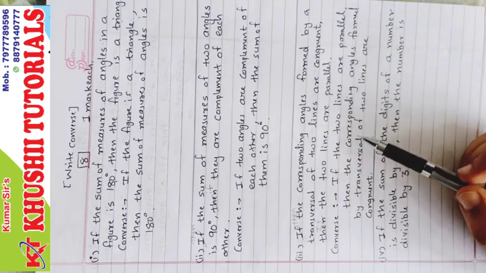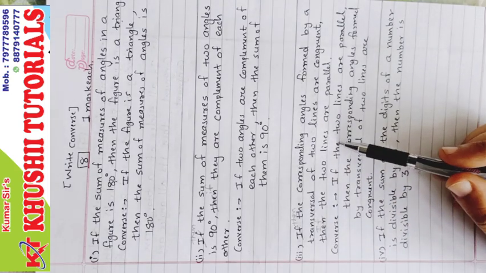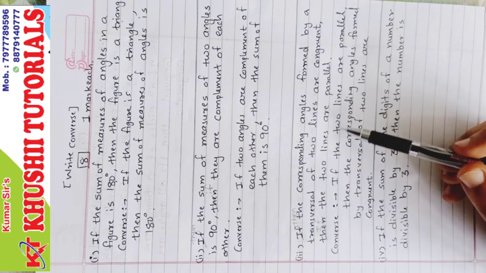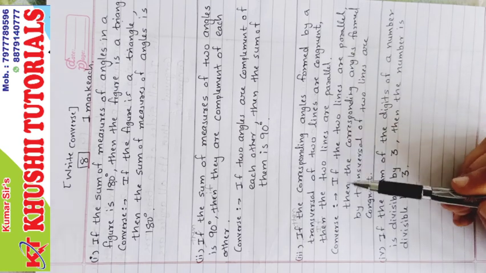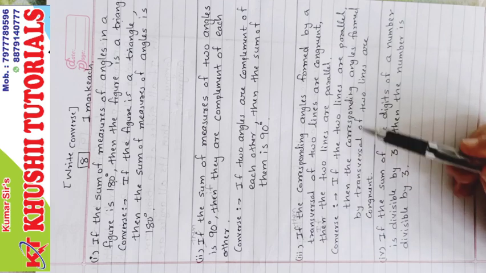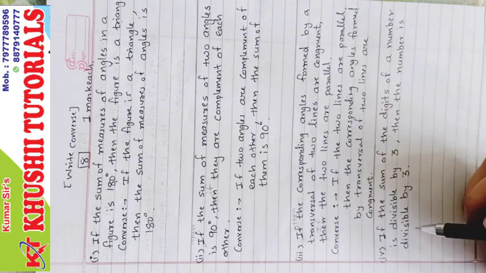And here you can just modify this statement and write with the if, this way. If the two lines are parallel and intersected by transversal, then corresponding angles are congruent. That is also correct.